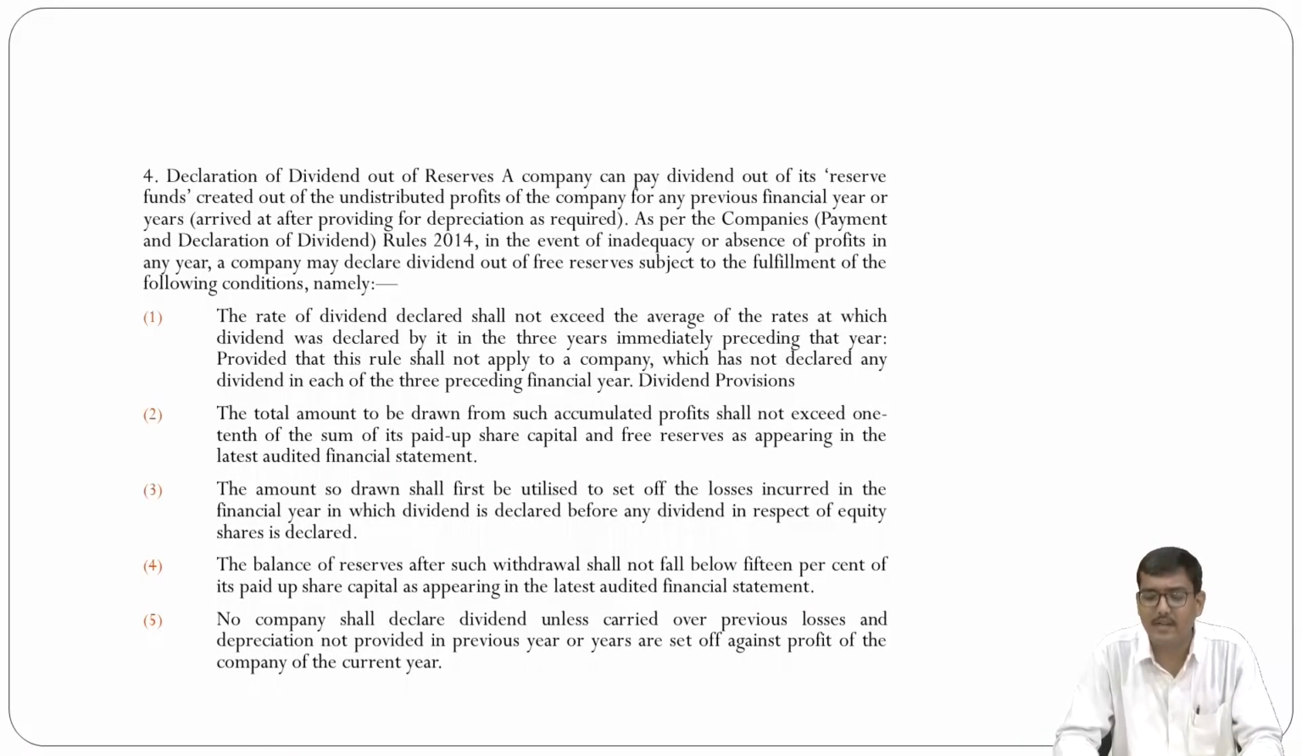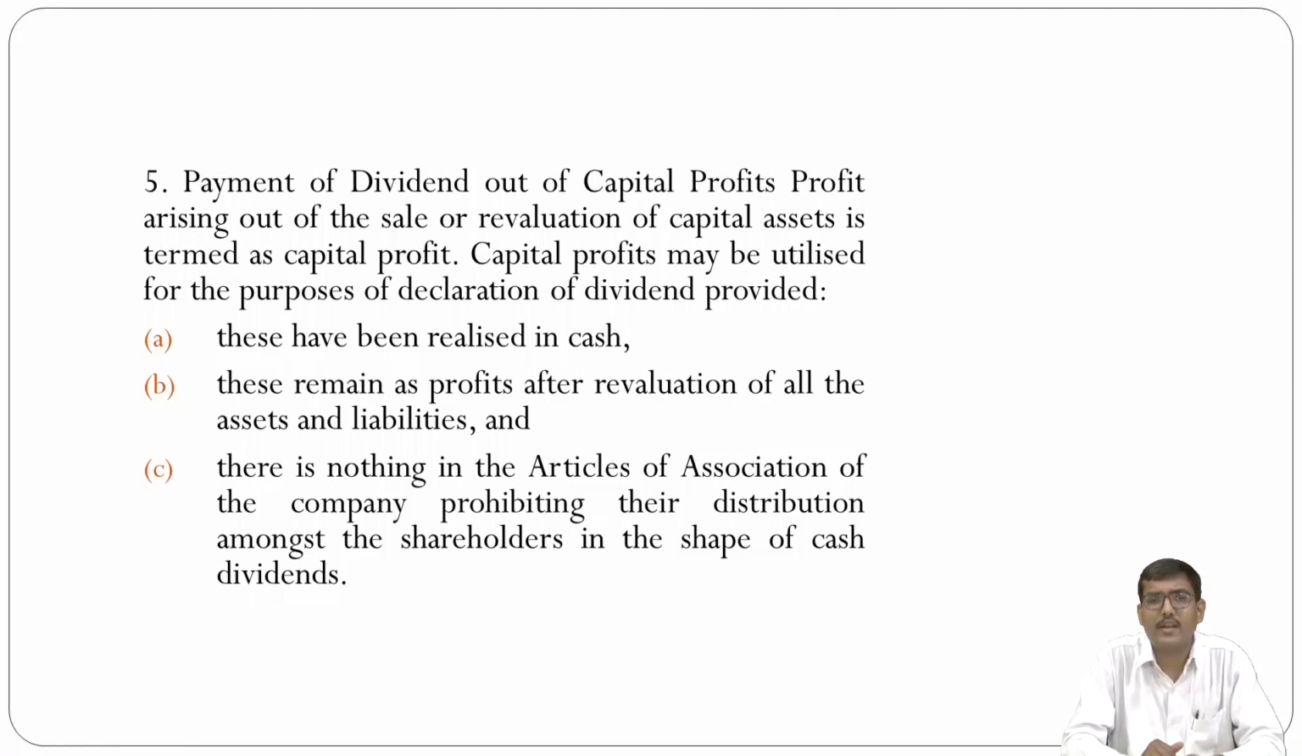The fifth important point is payment of dividend out of capital profit arising out of the sale or revaluation of capital asset, which is termed as a capital profit. The capital profit may be utilized for the purpose of declaration of dividend provided it has been realized in cash, remains as a profit after the revaluation of all the assets and liabilities, and there is nothing in the articles of association of the company prohibiting the distribution to the shareholders in the shape of cash dividend.